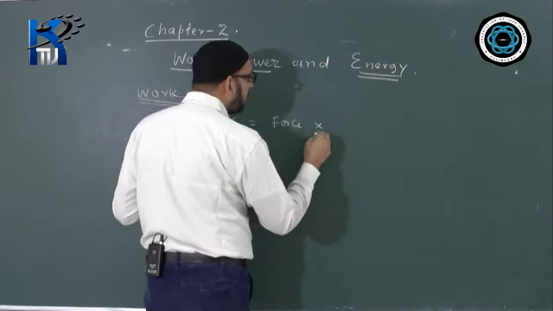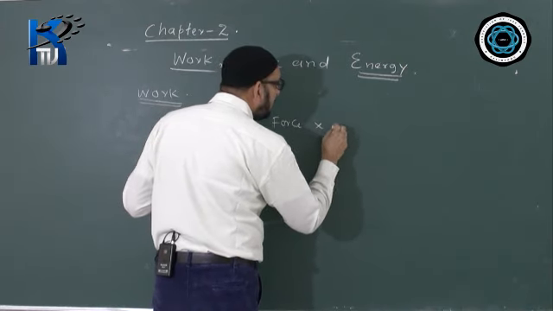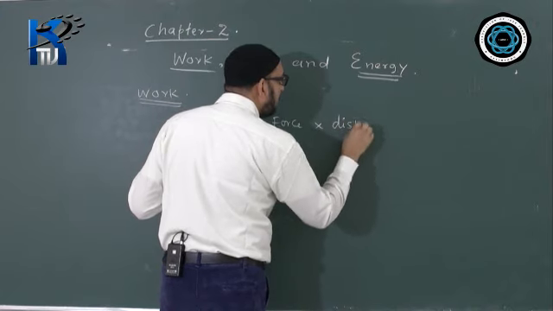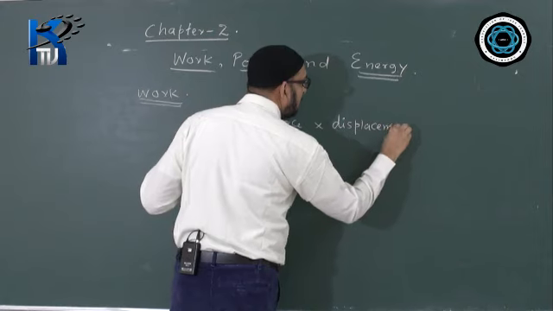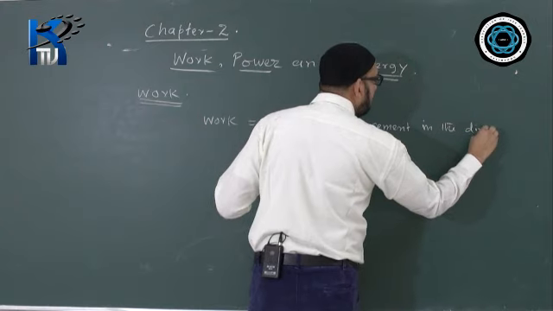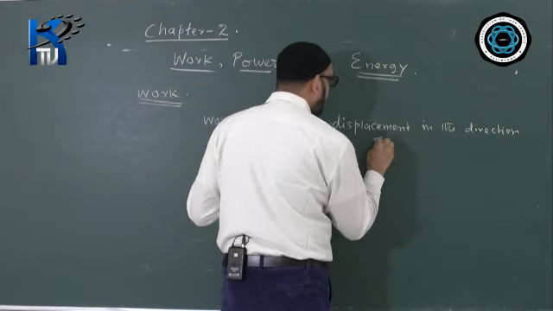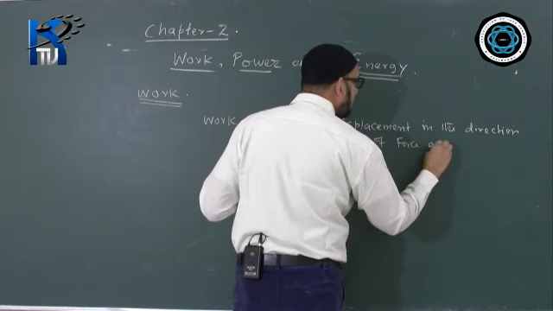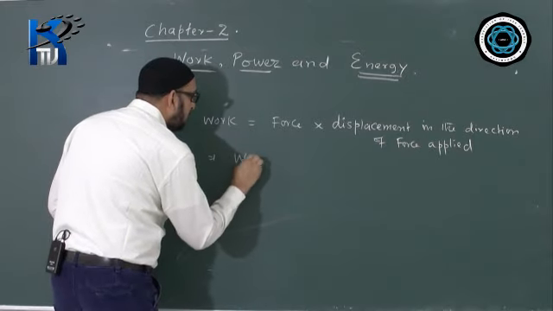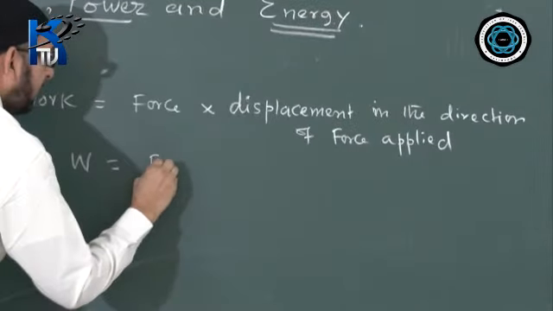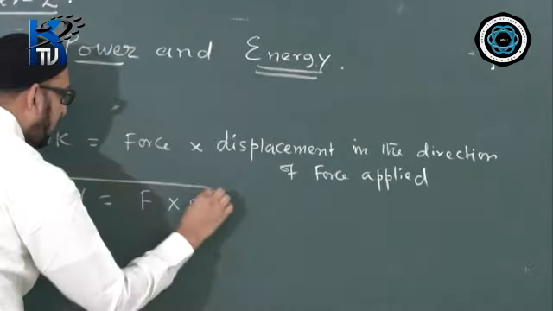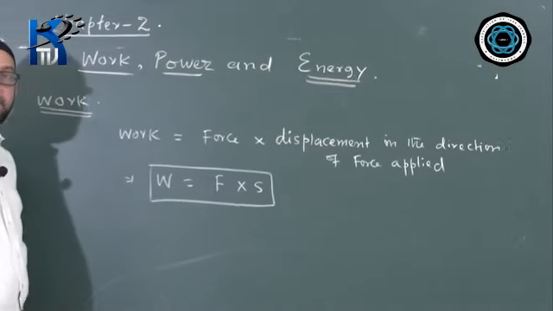by product, means multiplication, force and displacement in the direction of force applied. Formula wise we write like this: W means work, force is F, and the displacement in the direction of force we denote by S. The formula of work we write W is equal to F into S.